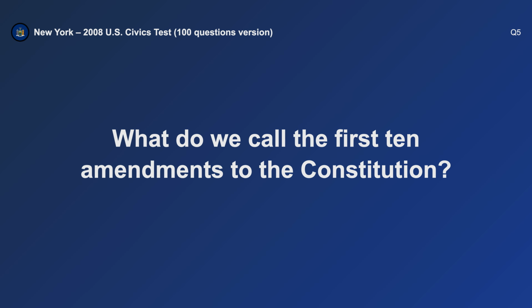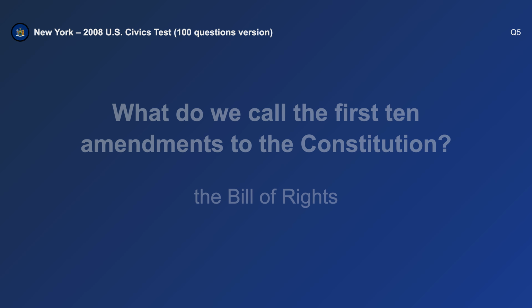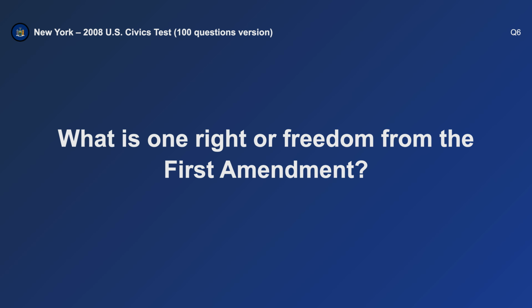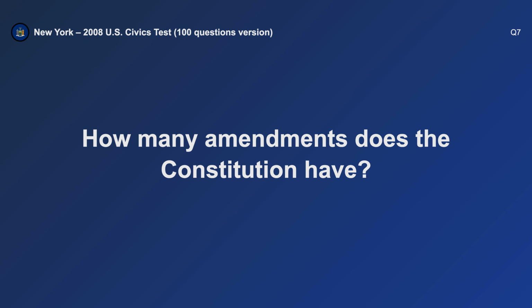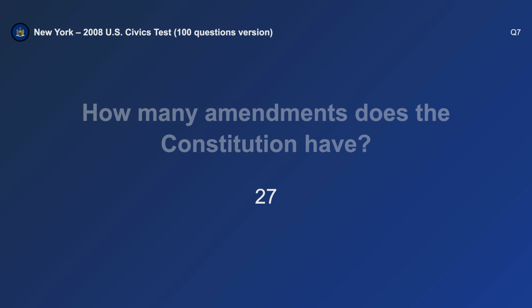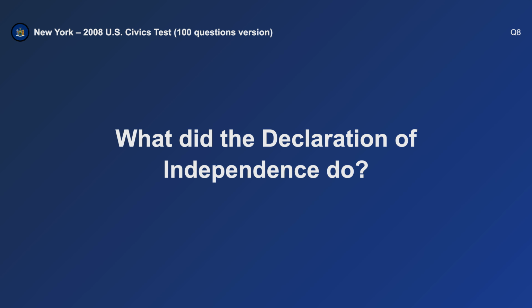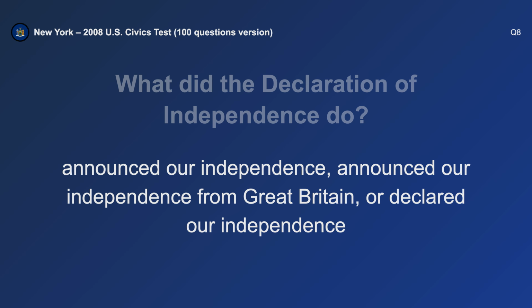What do we call the first 10 amendments to the Constitution? The Bill of Rights. What is one right or freedom from the First Amendment? Speech. How many amendments does the Constitution have? 27. What did the Declaration of Independence do? Declared our independence from Great Britain.